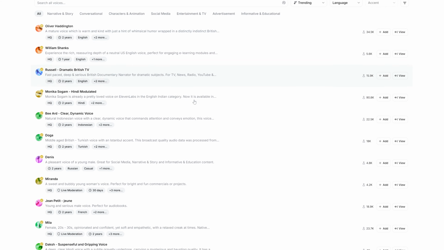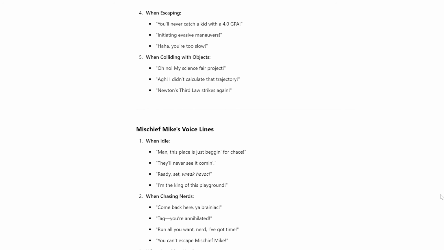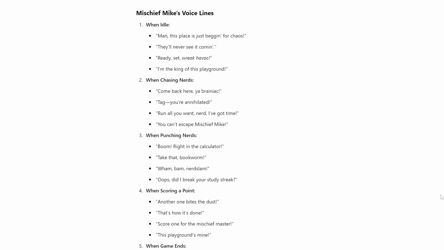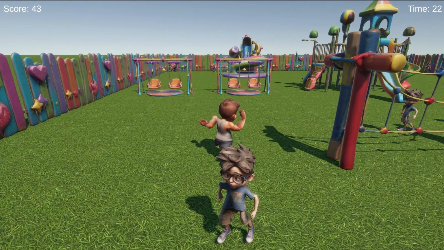ElevenLabs also has a tool for generating voices, so I thought it would be funny to get ChatGPT to come up with some lines that Mischief Mike and the nerds randomly say as you're running after them. And it really did deliver here.